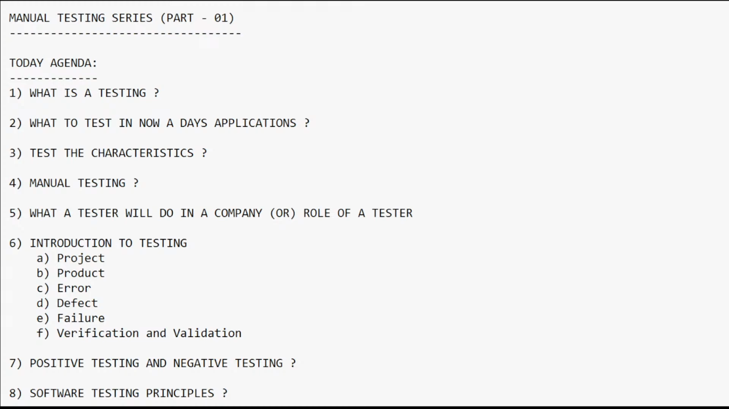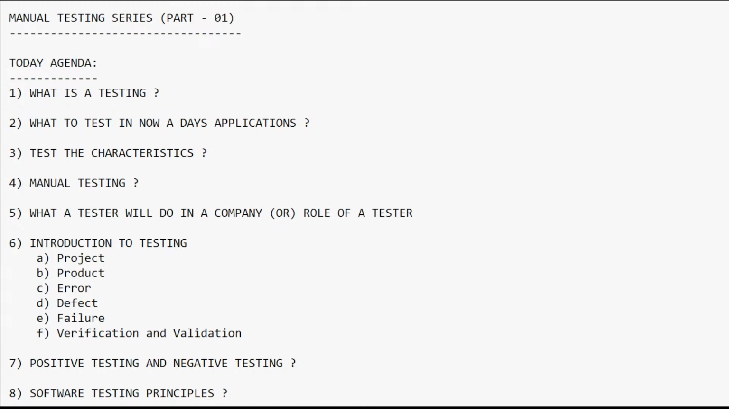So what is our next agenda here? What to test nowadays in applications. Nowadays you can see there are more and more applications being released into the market. As a tester, we are going to test all the applications that are going to be released. Before they are released into the market, as a tester we need to test the application which was developed by the developer. That is the main intention here.